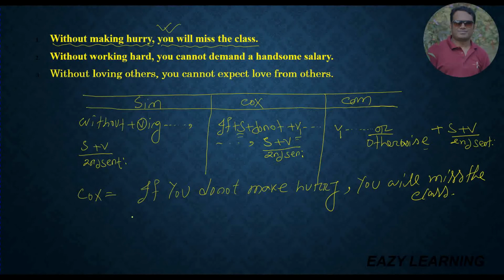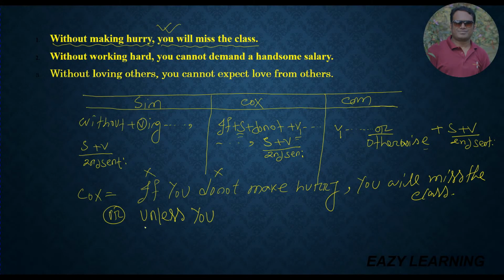So dear students, you can write a complex sentence another way. You have to follow this structure. At first you have to write unless. If you write unless, you don't need to write if. Keep it in mind deeply. Unless, then you have to write the subject you. Dear students, you have to remember another point. When you write unless, you don't write if and you don't write do not.